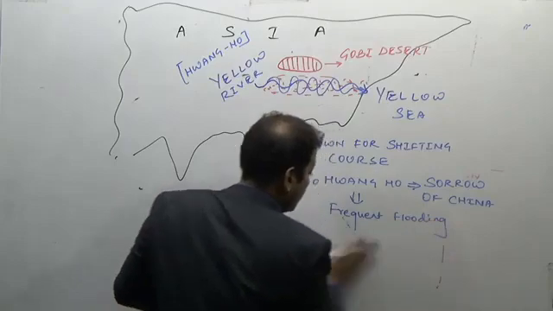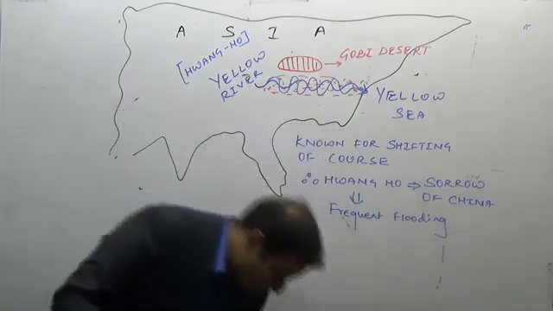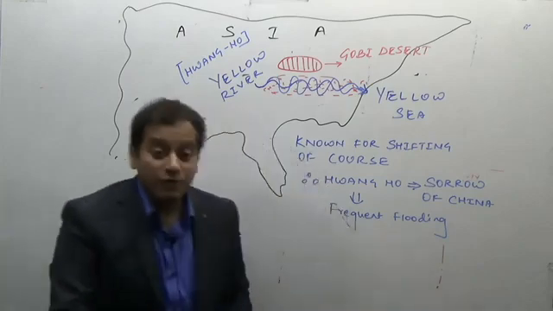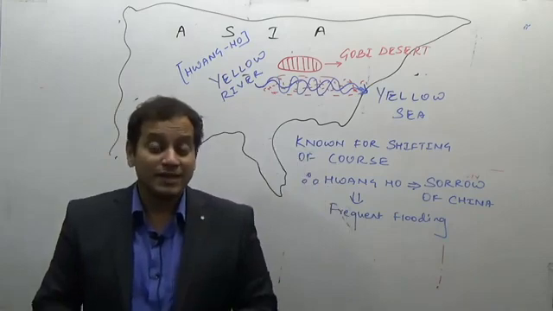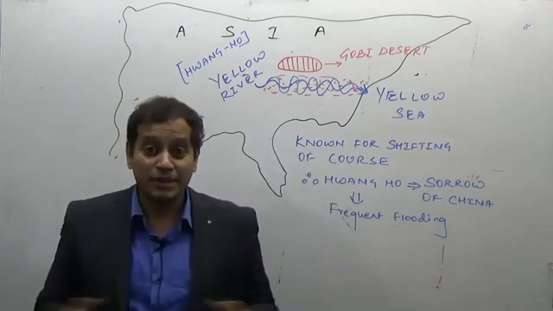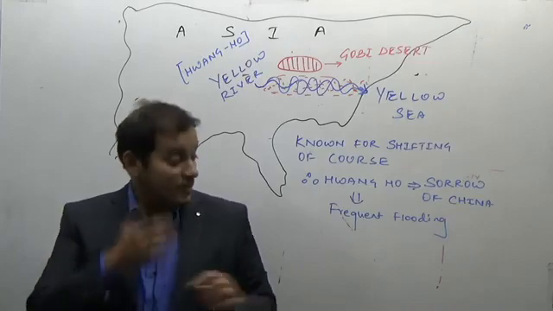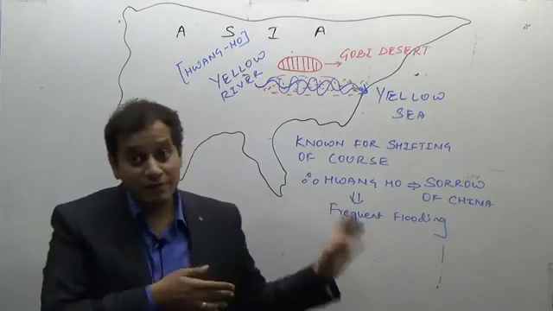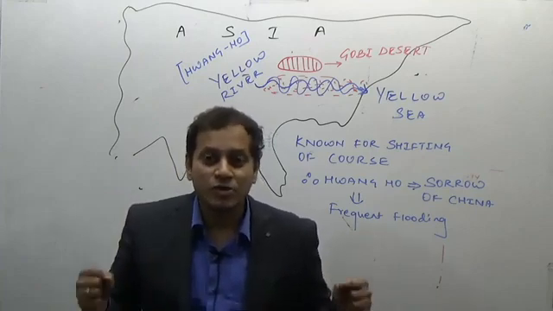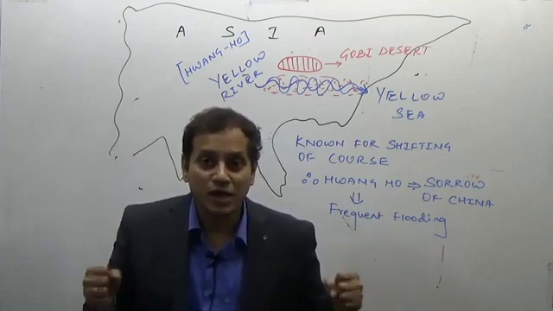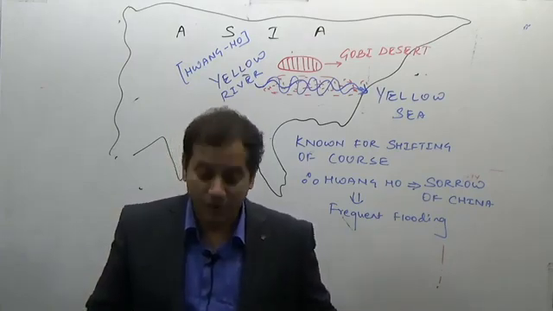See, how does geography influence the people? How does geography influence our patterns of living? How does geography influence many factors? If the Wang Ho would not have shifted, then maybe it would have been one of the better developed regions. But too much shifting, that is why there is frequent flooding. Why too much shifting? Because of loose soil, not strong soil like basalt, not strong soil like black cotton soil, very loose soil resulting in frequent flooding.